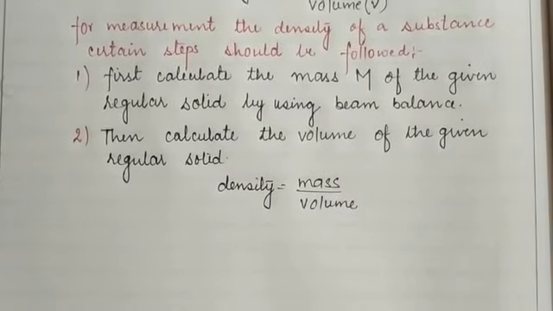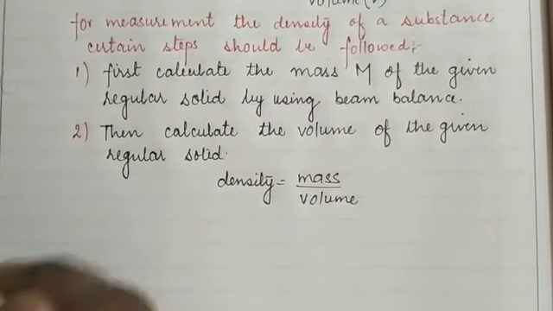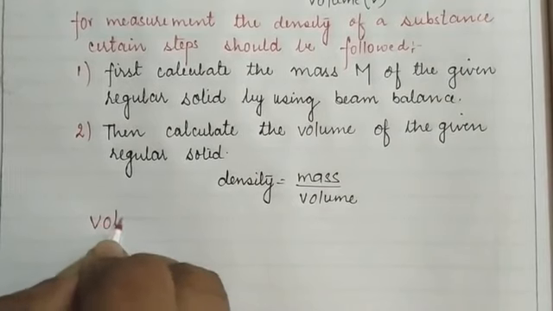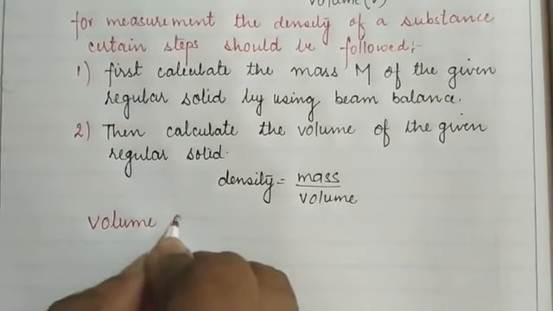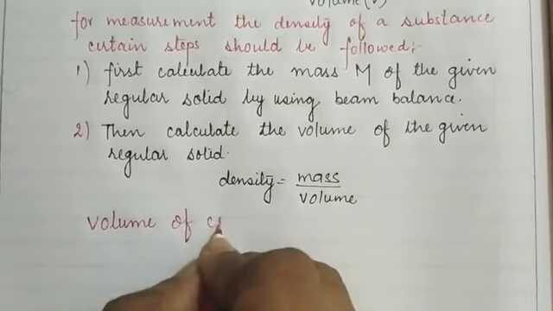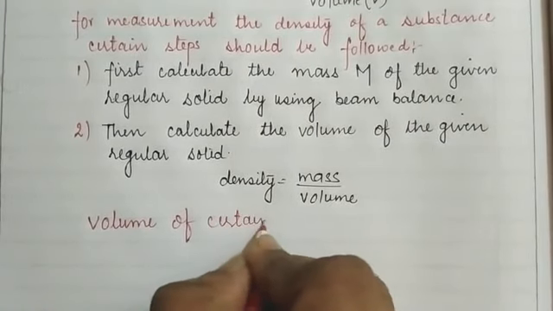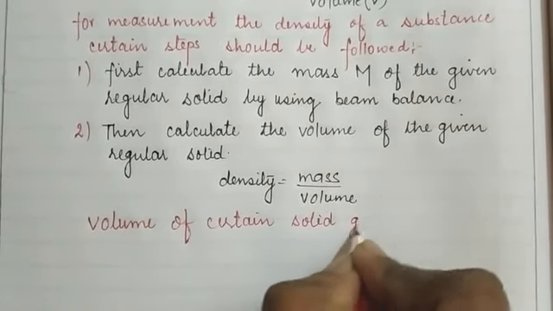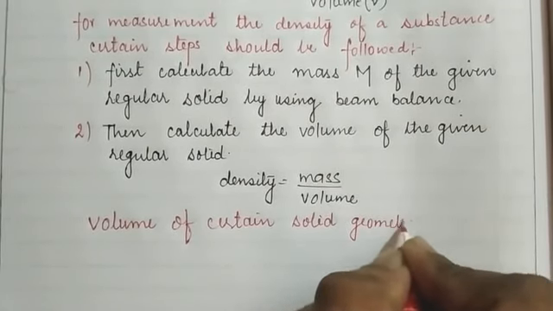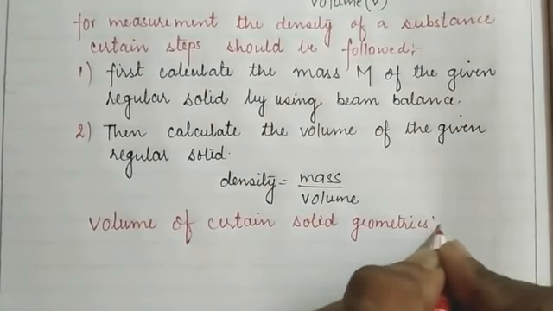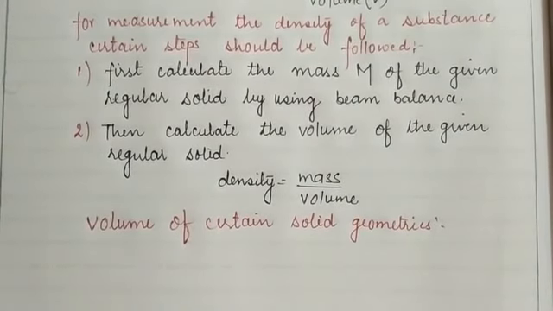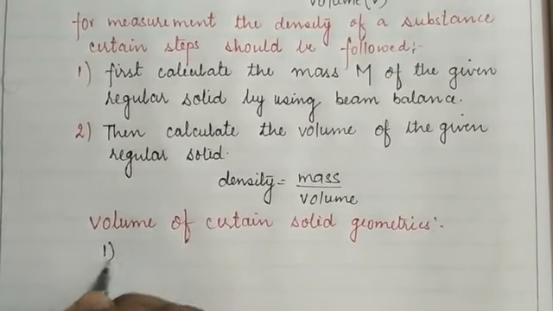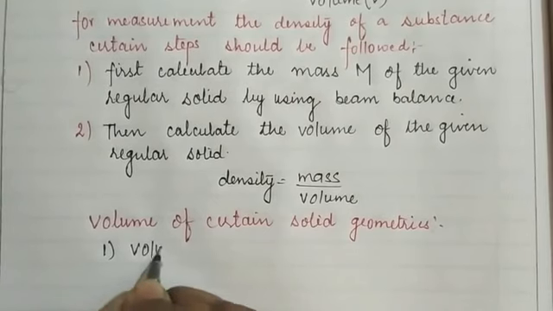So here I am going to give you the volume of certain solid geometries. Here I am going to list what the volume of those certain solid geometries will be. First, the volume of a cube.